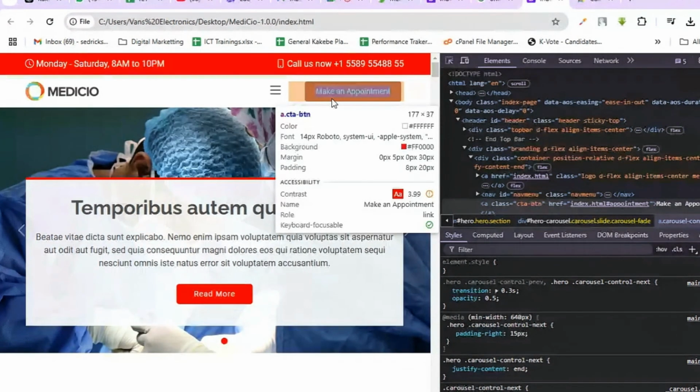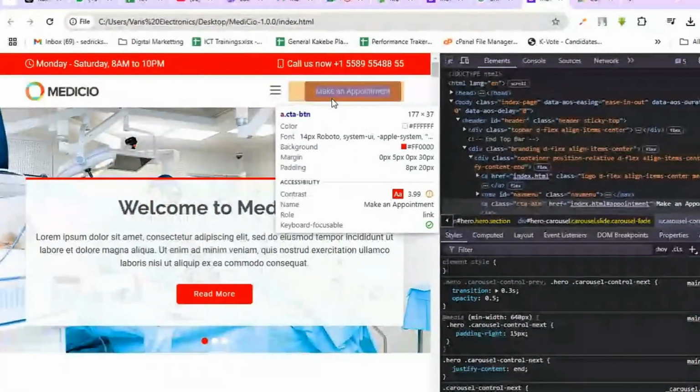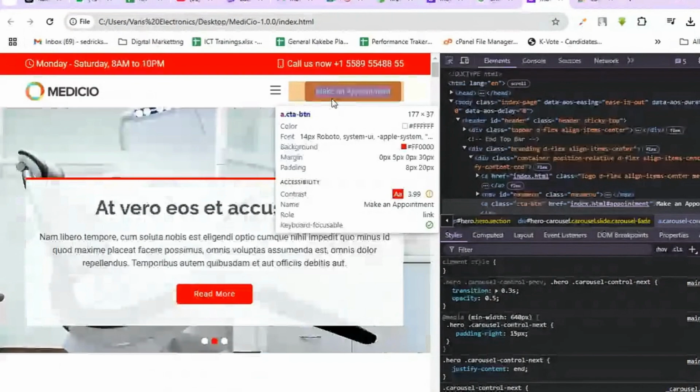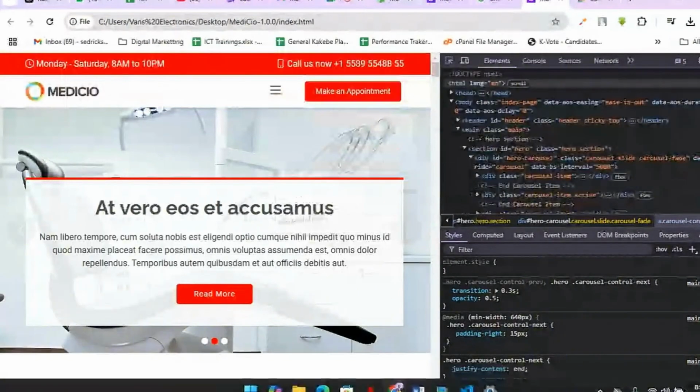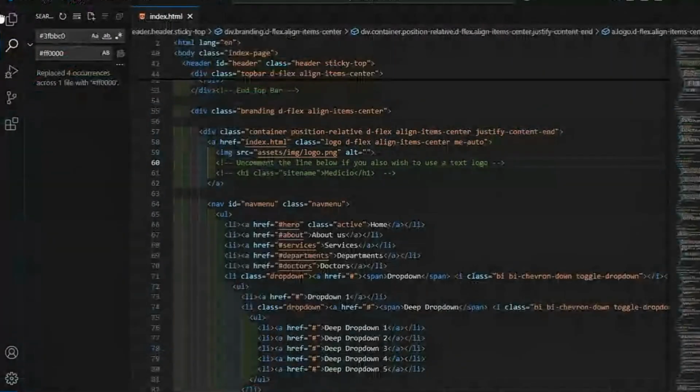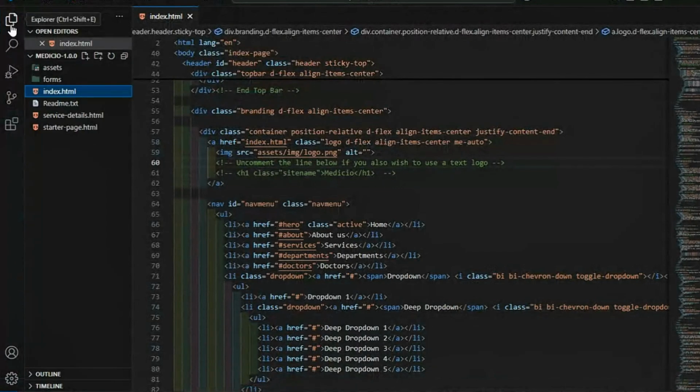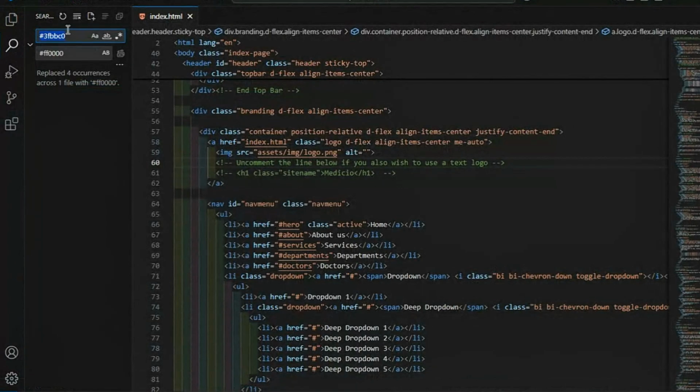So I copied that color, which is what I needed. What I needed was in blue, which was B2 something. After copying the color, I went to my VS Code right here. In VS Code, when you look at the search, you go to this search icon. If I paste this code here, it is going to search all my code for where that code is. Then I replace it with what I needed.